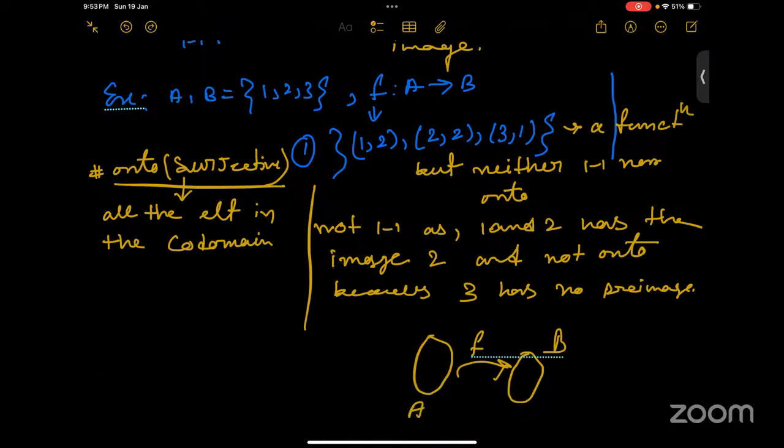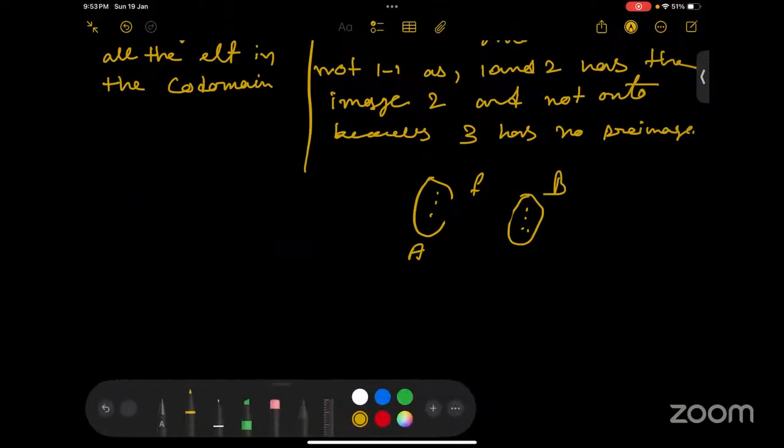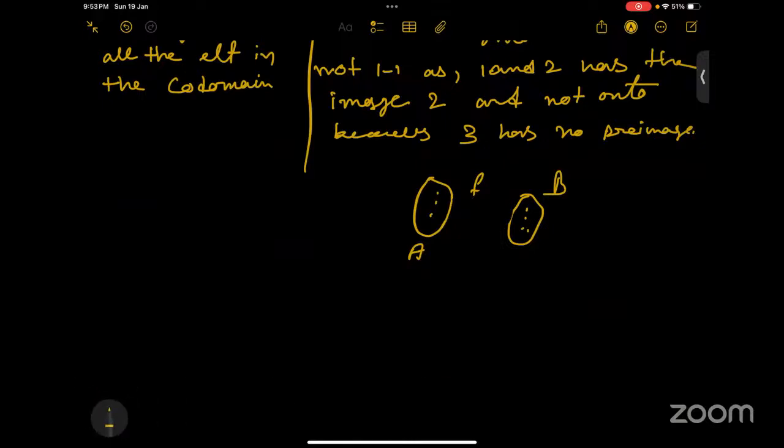Okay. So suppose we have these elements, and the f function is defined in this way. Suppose this is our 1, 2, 3.